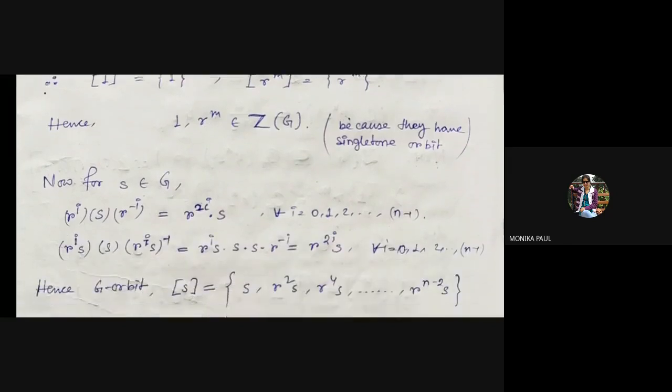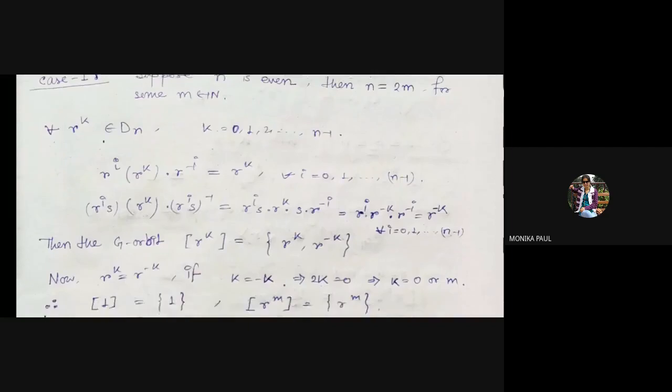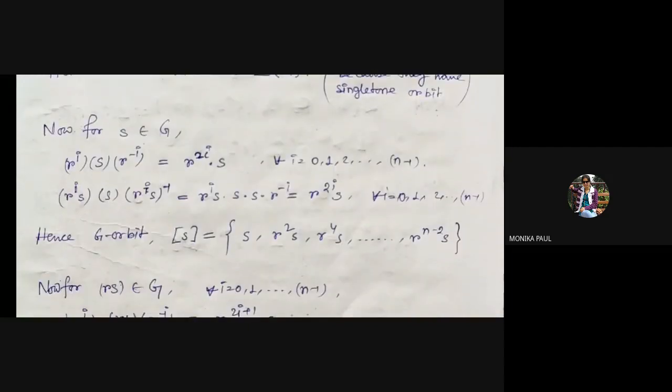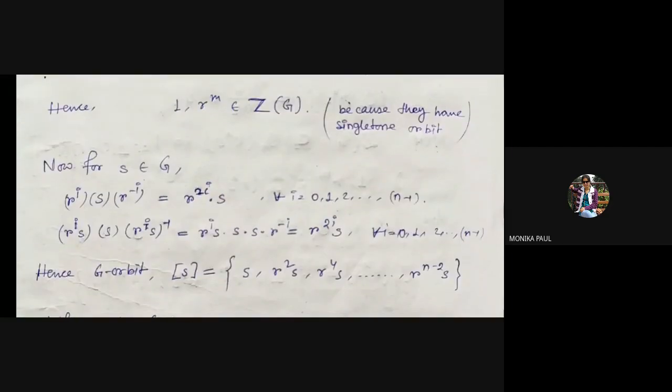Now we want to calculate the conjugacy classes of s and r to the power I times s forms. So for s belonging to G, r to the power I s r to the power minus I is equal to r to the power I r to the power I times s, which is r to the power 2I times s. Why? Since s r inverse is equal to rs.